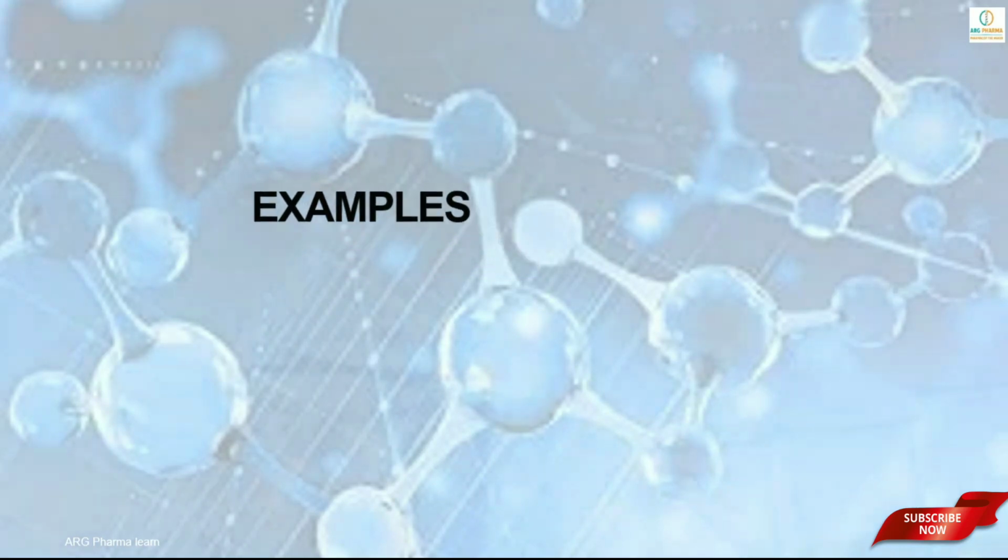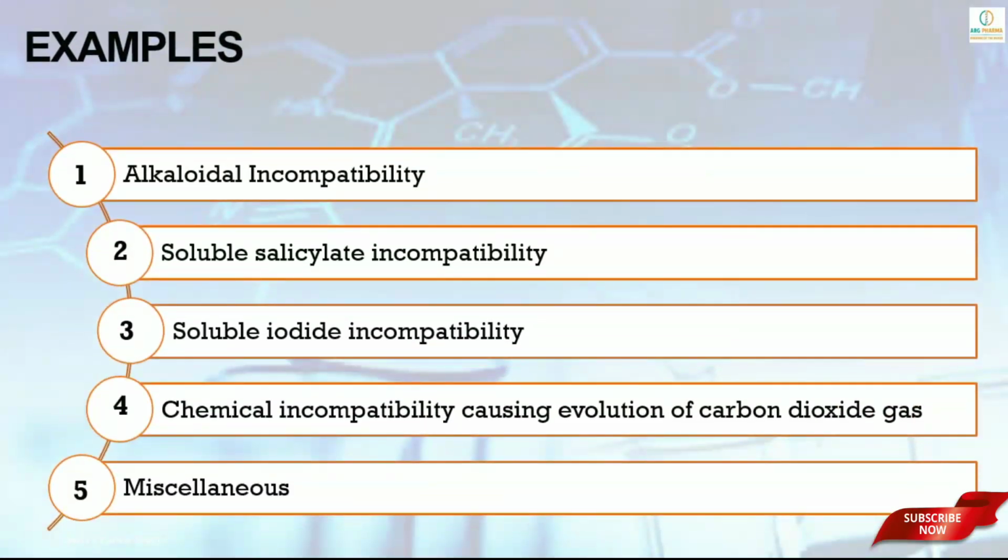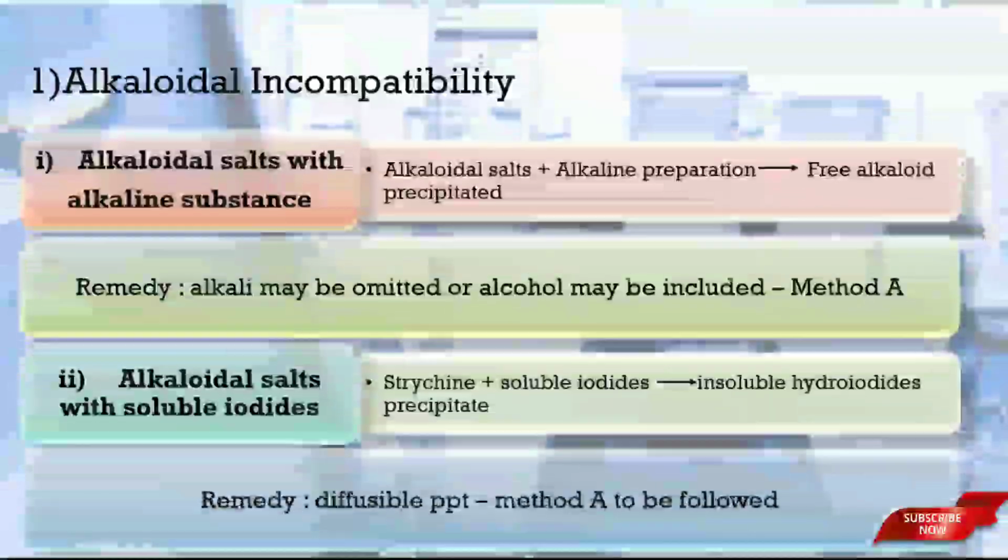Examples for chemical incompatibility: alkaloidal incompatibility, soluble salicylate incompatibility, soluble iodide incompatibility, chemical incompatibility causing evolution of carbon dioxide, and miscellaneous. So the first one is alkaloidal incompatibility.